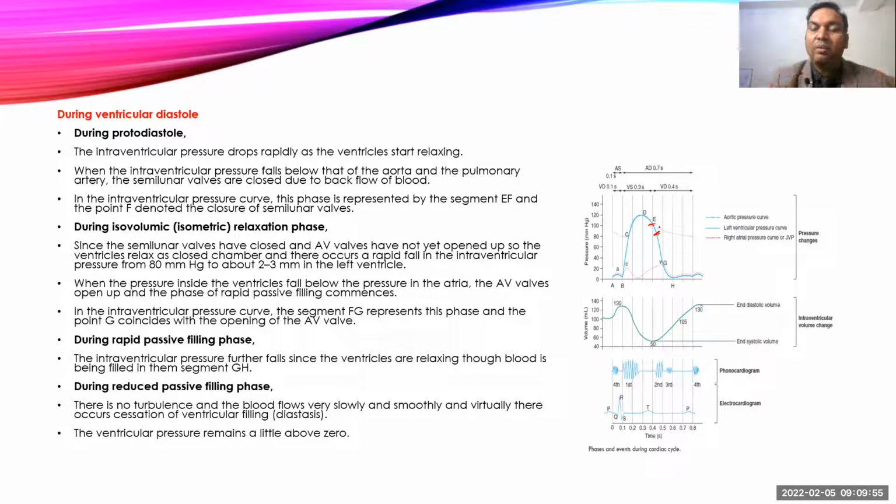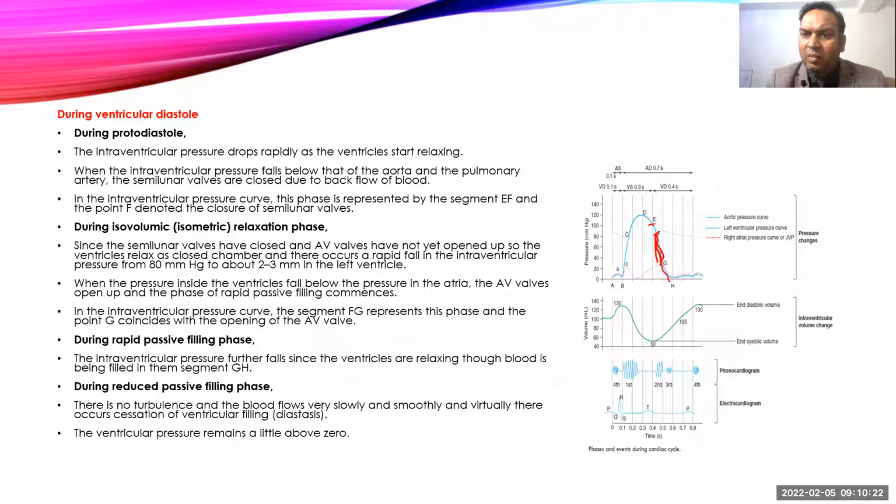So now again the ventricle becomes a closed chamber, but it is relaxing. That's why it is called isovolumic, isovolumetric or isometric relaxation. Since it is a closed chamber and relaxation is starting, there is a sharp fall in pressure. From 80 mmHg it comes down to somewhere around 2 to 3 mmHg, or sometimes 7 to 8 mmHg.